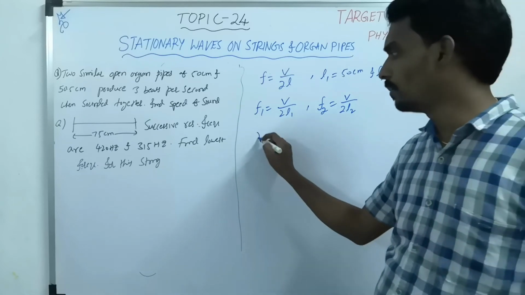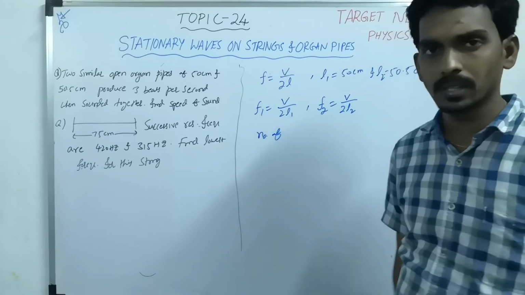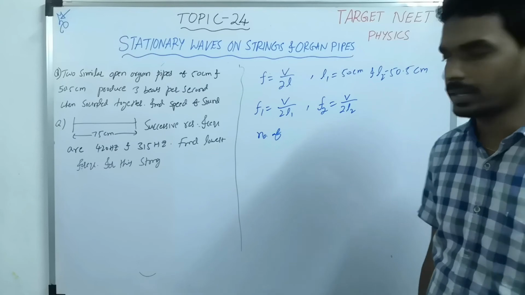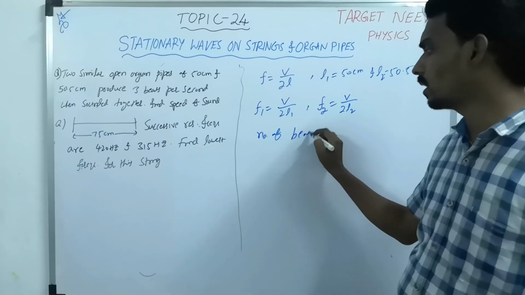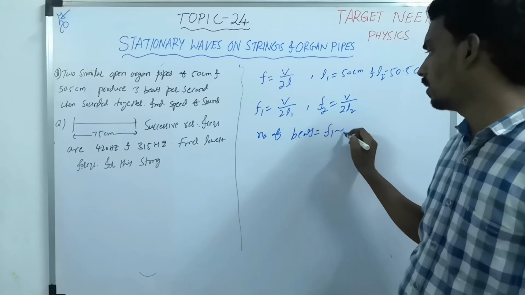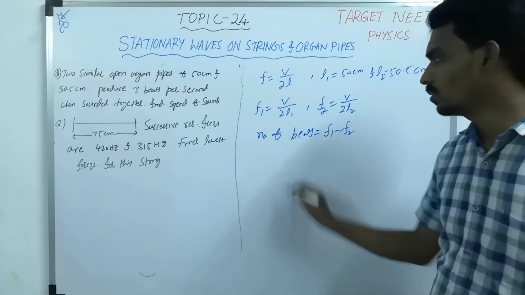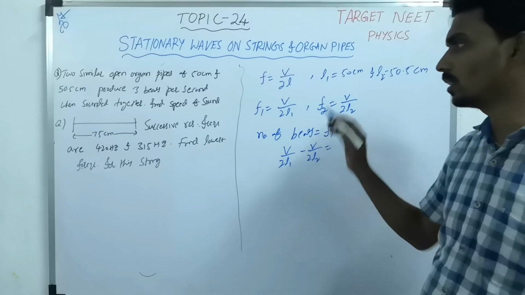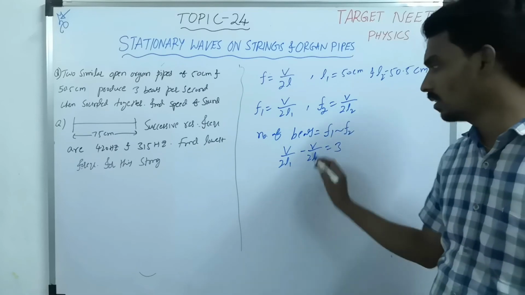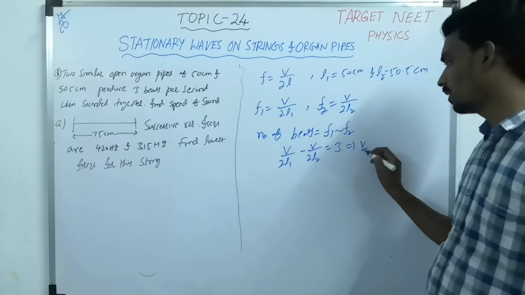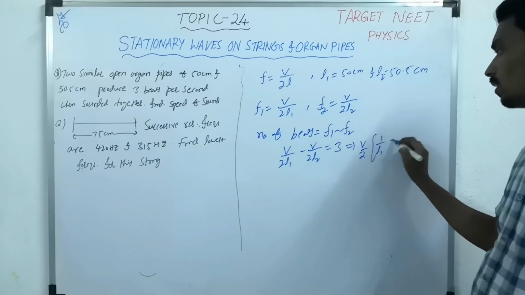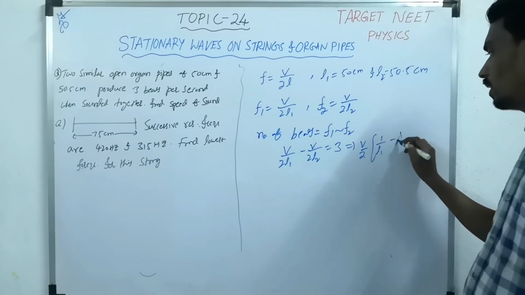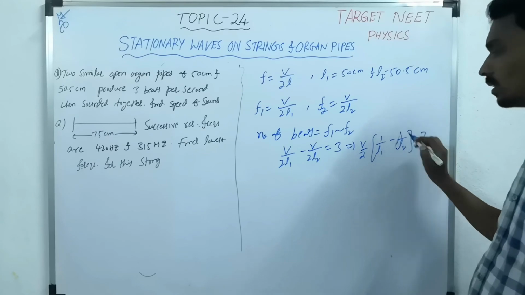Now the number of beats, I told you sometimes they will link the questions with beats. What is the number of beats formula? The frequency difference. So V by 2L1 minus V by 2L2 equals how much? 3. So take V by 2 common, then 1 by L1 minus 1 by L2 equals 3.